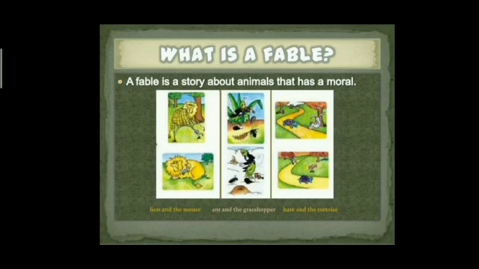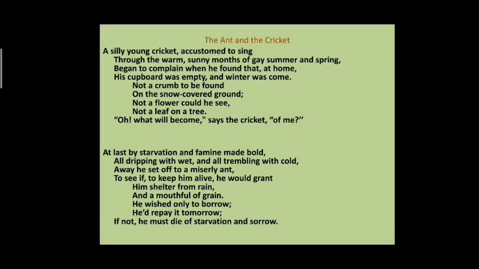On the other hand, the ant is wise. Instead of wasting time, it gathers food for itself and makes shelter. So now let us read the poem and find out what will happen when winter comes.